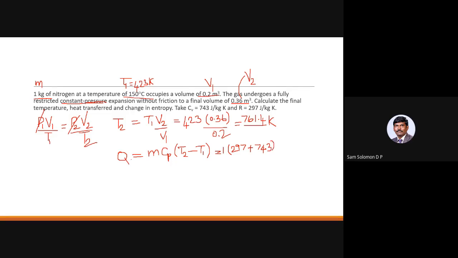And T2 minus T1 is 761.4 minus 423. Check how much you get.